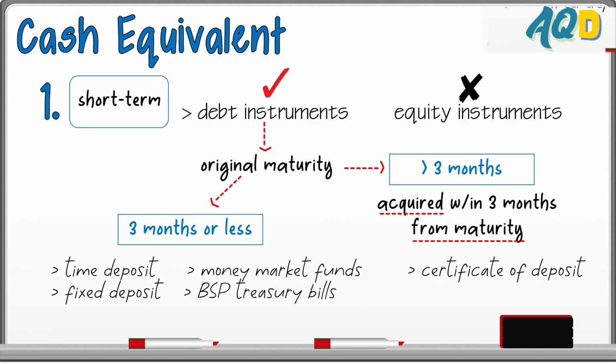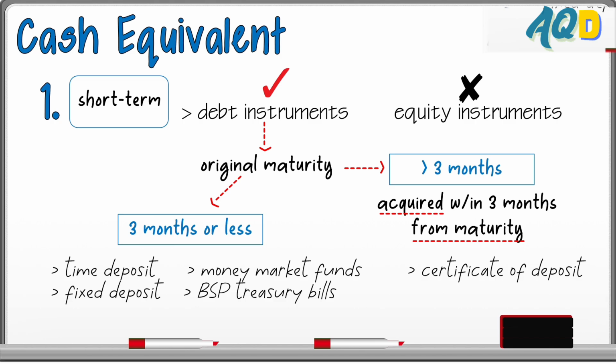So if the original maturity of our instrument is no longer 3 months or less, it exceeds that, is there still a chance for the debt instrument to be a cash equivalent? The answer is yes. As long as we watch out and look for its acquisition date. If the acquisition date is within 3 months or less from maturity, then the instrument qualifies as cash equivalent.